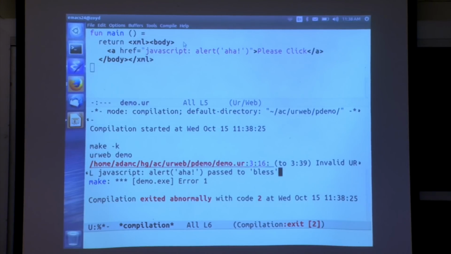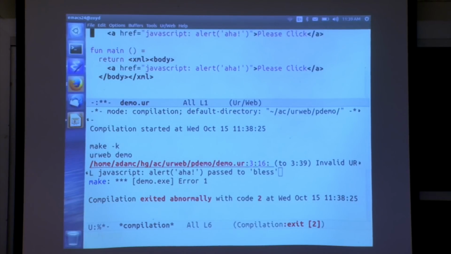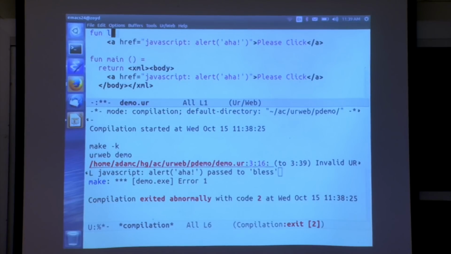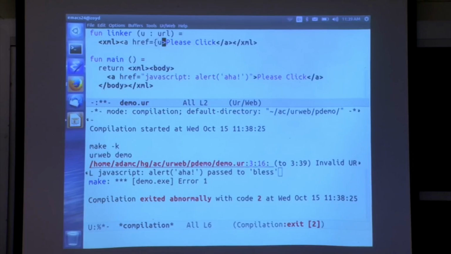To make it a little clearer how that works, let me factor this code into a separate function called linker that takes in a URL. So URL is a type. It's not just string. It's a type that stands for a URL that is explicitly authorized by your application's policy. And so we can put this back in some XML. And instead of a constant, I'll just put U in here.